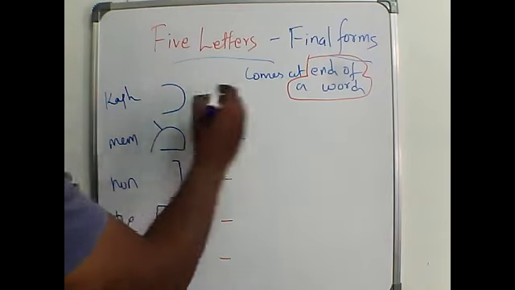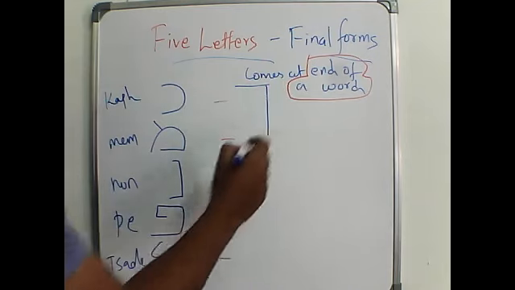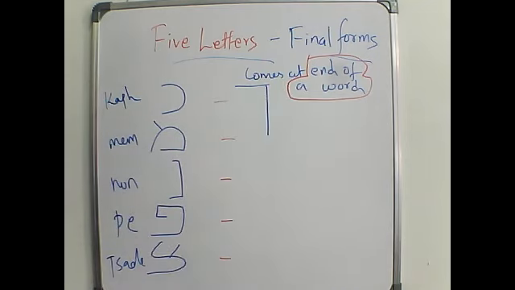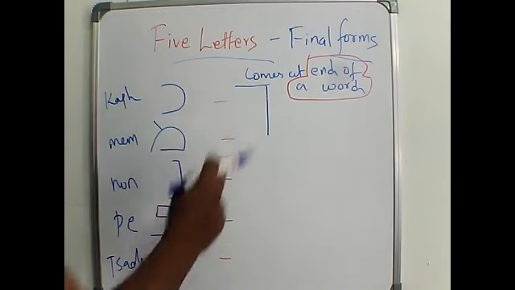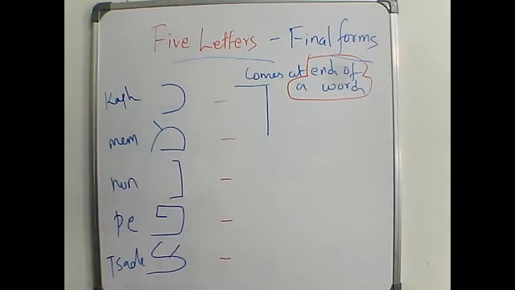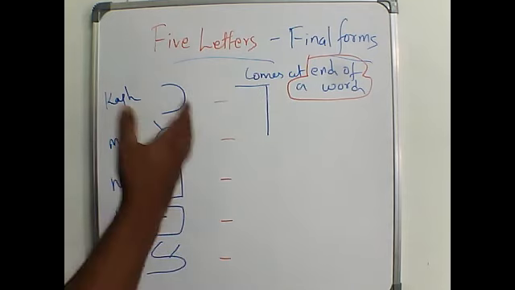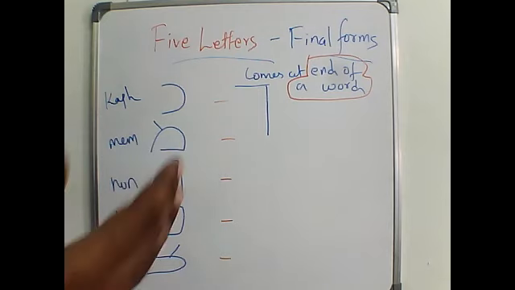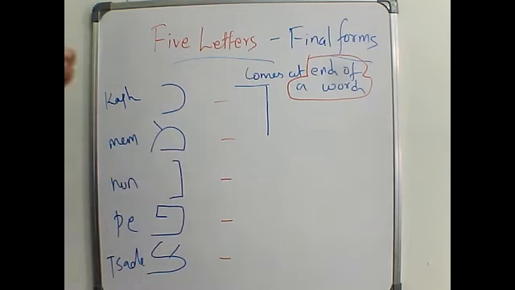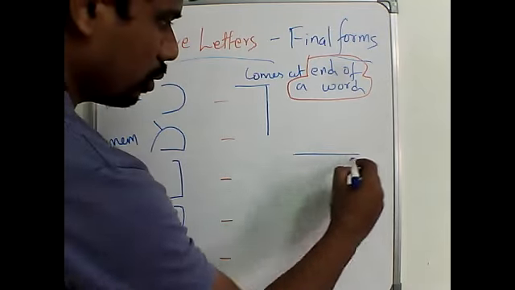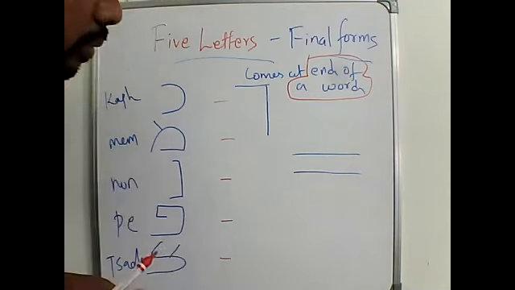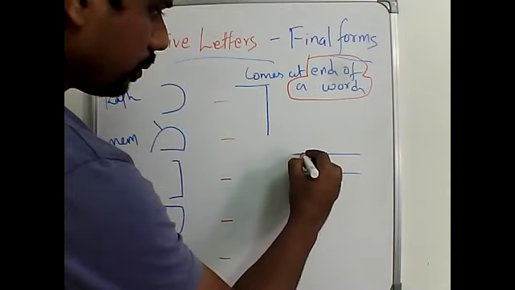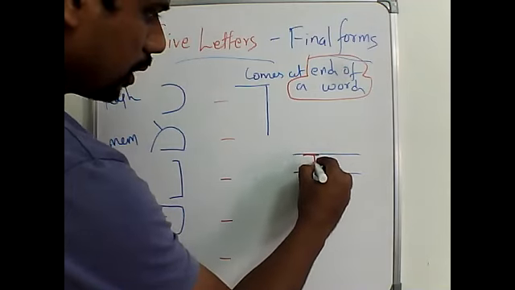So the Kaf will be changing into this form. This is also Kaf. Okay, this is also Kaf. It may look like dalet. But yeah, if you imagine two lines, see, the dalet will be something like this.